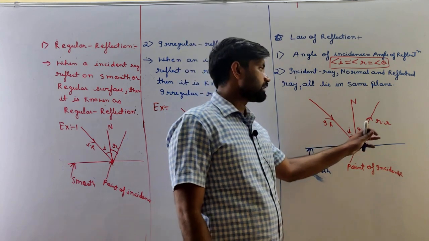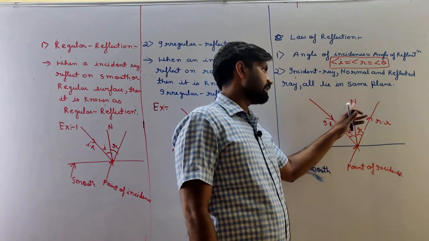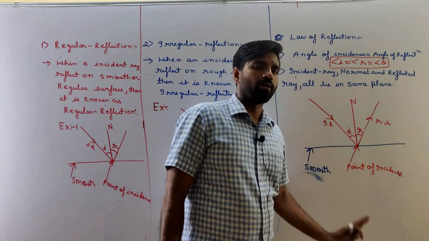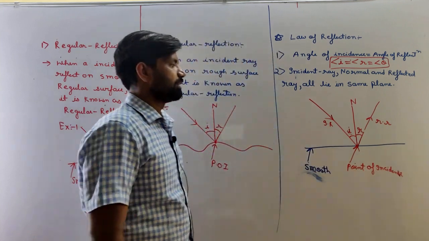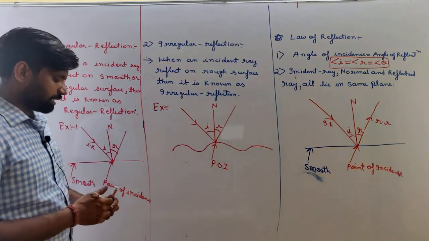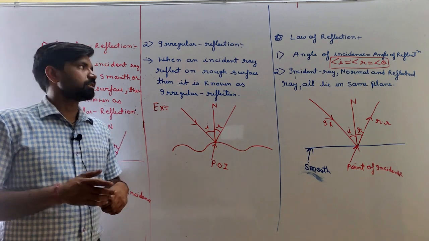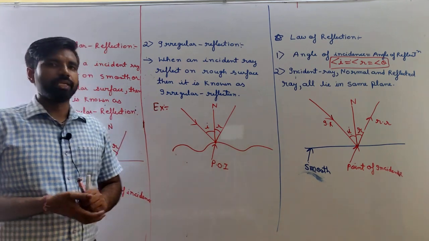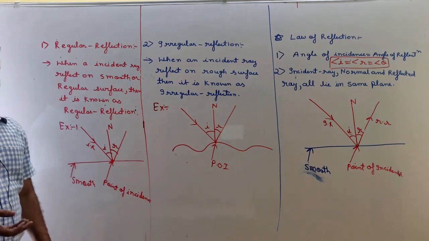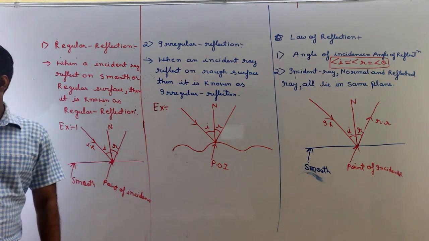So these three all lie in the same plane, in a 2D plane. Okay, so write down this whole theory about reflection.